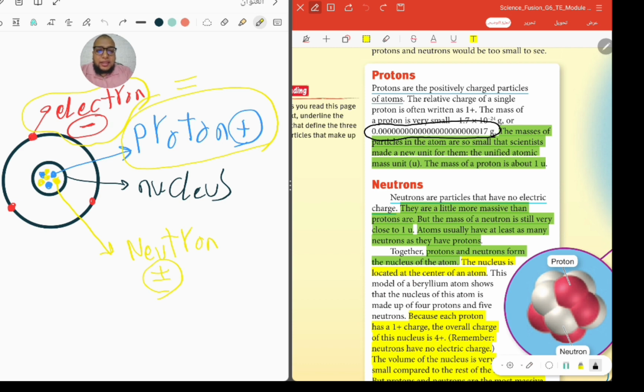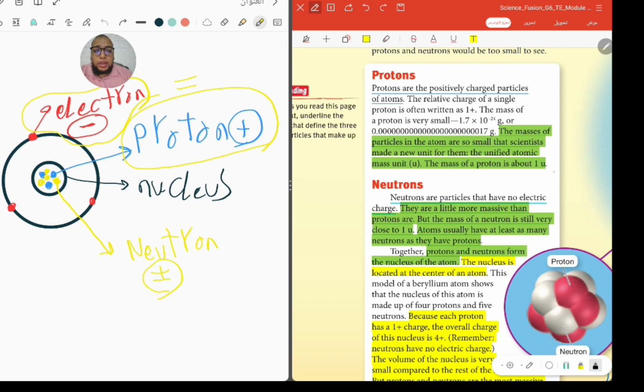So the scientists said we will give the proton an atomic mass unit, we call it U. This mass of the proton is about 1 U. So when we say 1 U, that means 1.7 times 10 to the power of negative 24.